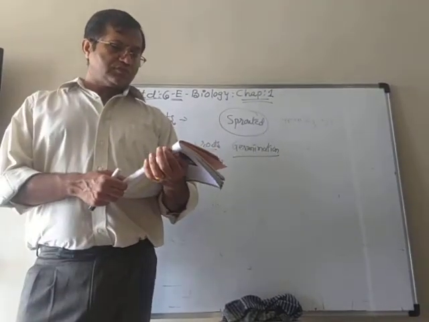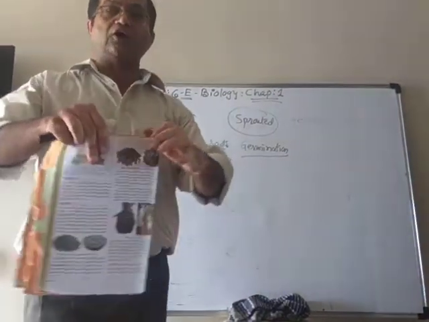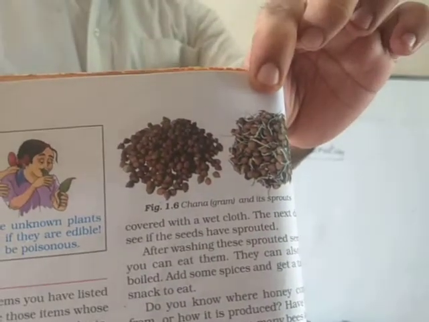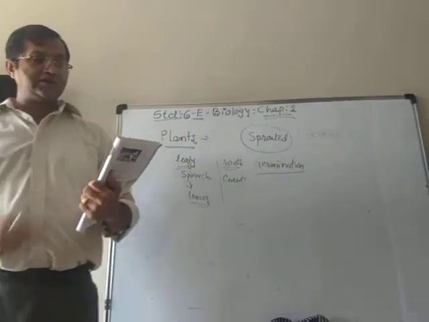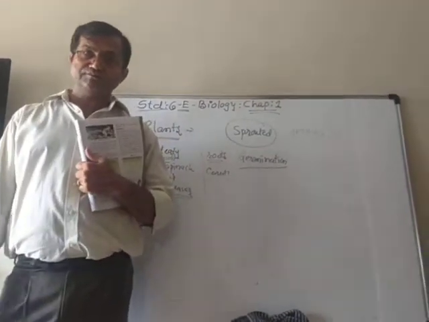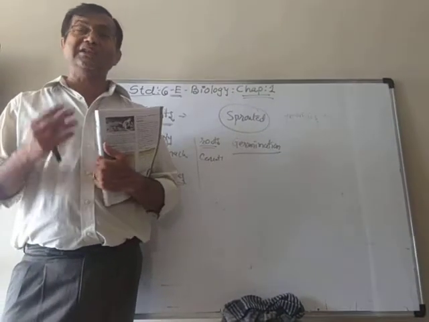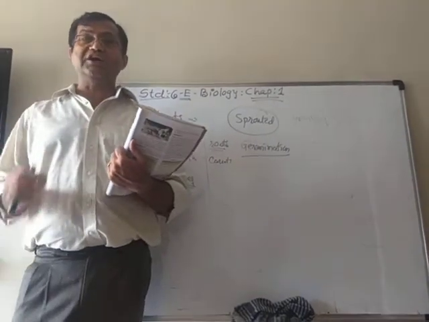So there is also the edible part, same like the chana also. The grains of chana, the seeds, are dry, and we can't eat them. So we have to make a plan, like make them sprouted, then you eat, or you can boil them and you can make chana curry, very tasty.